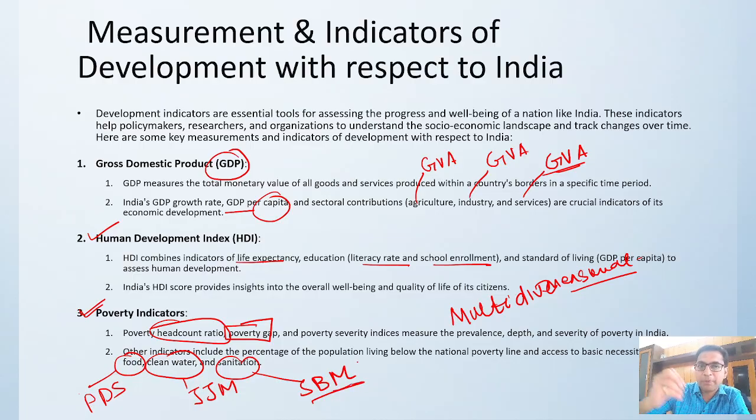So this is how you measure. These are the measuring tools. These points will come in handy in the examination when any question comes on this and you have all the data at hand. In the exam you only need to supplement with the current data. What is the headcount ratio? The government will be releasing it. What is the poverty gap? The government will be releasing it. So whenever you are giving the exam, you should know only that data. All the rest of the points are here. You just add the data over here and then your answer is over, right?